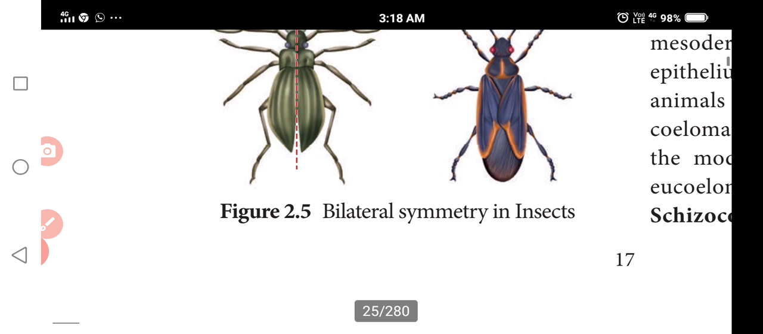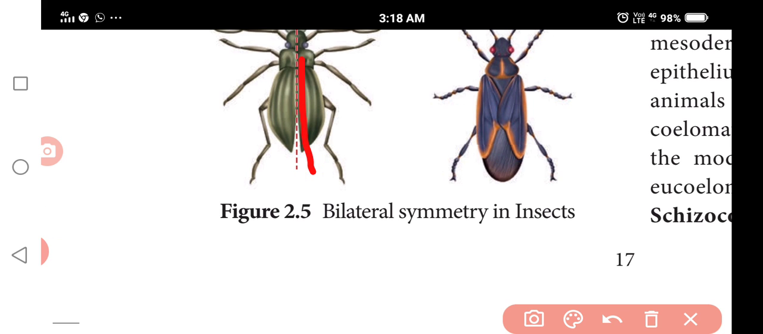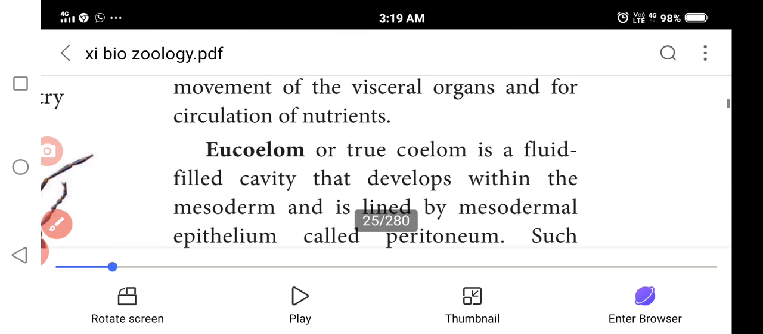Next one is bilateral symmetry in insects. Bilateral symmetry in insects. See that. Two equal parts are there. So an organism can be divided equally about the central axis, like a pie cut into equal parts. One cut is here. So that is a pie cut into equal parts. Understand?